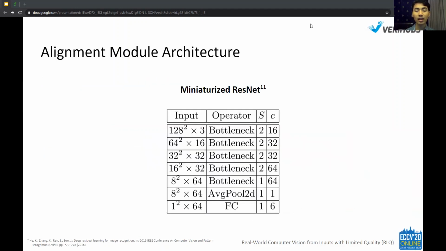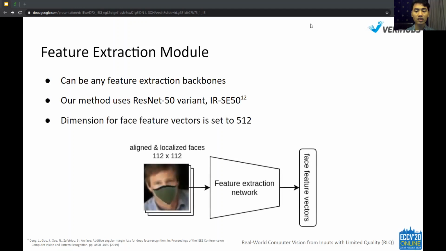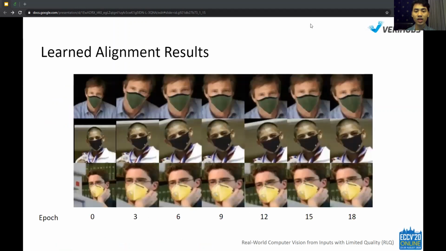The localization network architecture is a miniaturized ResNet with an FC layer that outputs 6 parameters of the transformation matrix. The feature extraction module can use any feature extraction backbone. Our method uses a ResNet 50 variant that outputs a 512 dimensional feature vector. Here, we can see that the network successfully aligns the face images into a stable position.